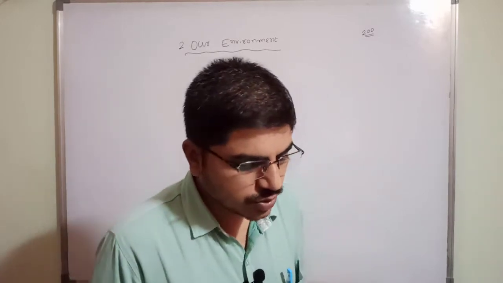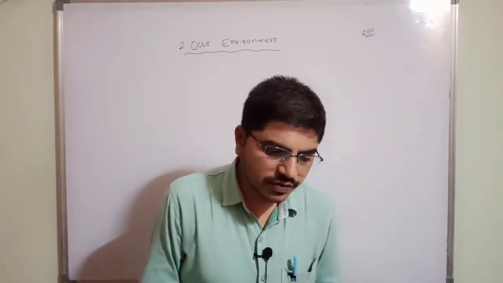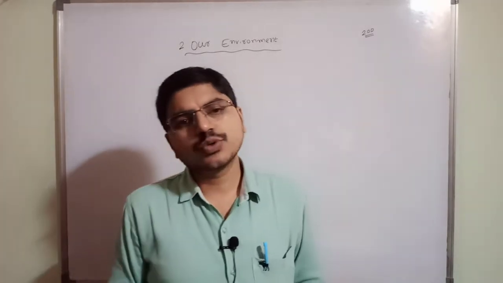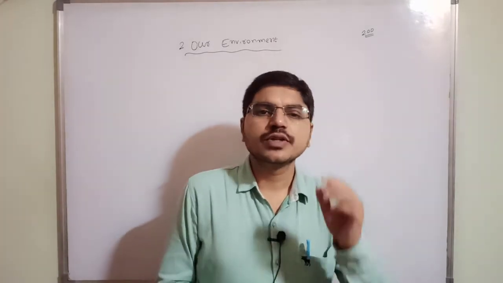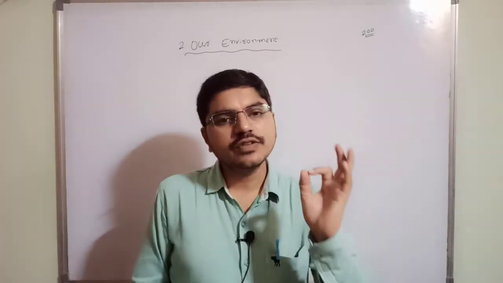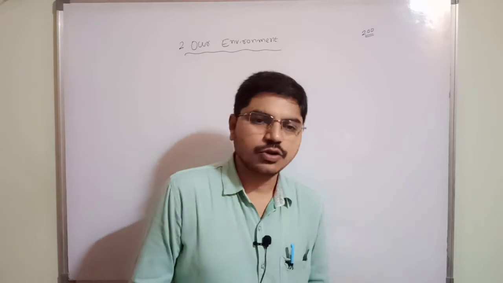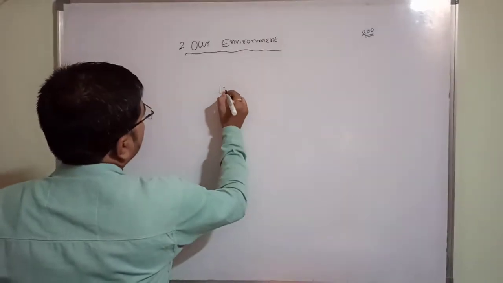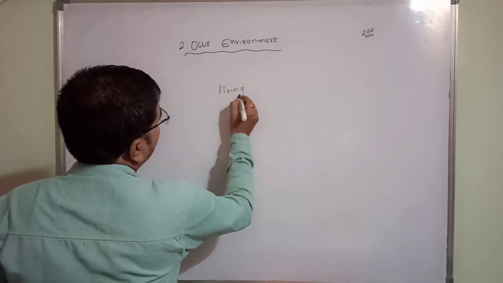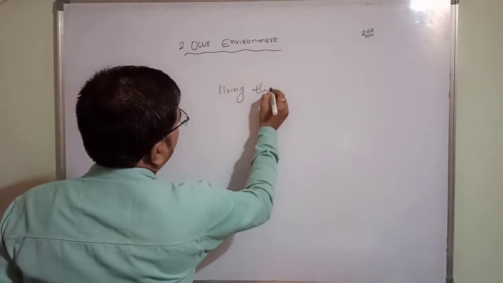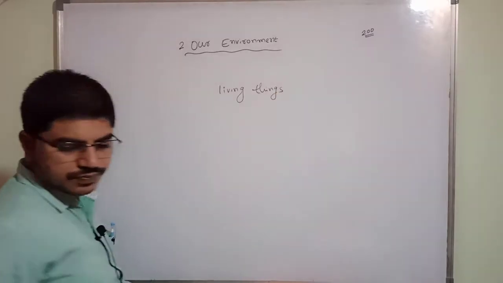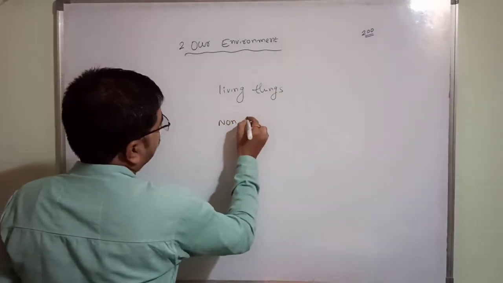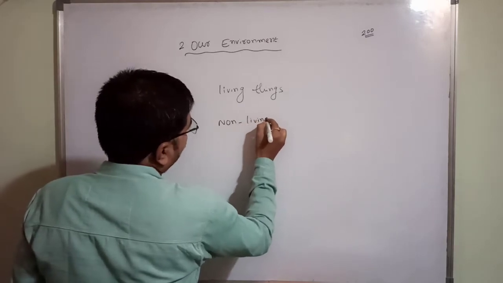Yes. So that's why the environment has living and non-living things as well as natural and human-made things. So what does it mean? It will contain two types of things. One is living things and another one is non-living things. I'll write the words. Living things and non-living things.